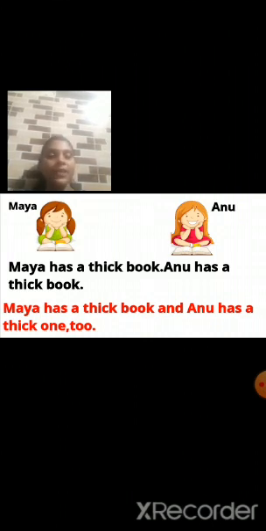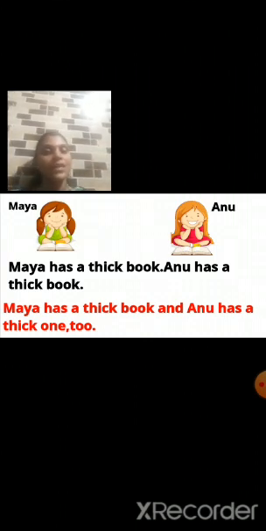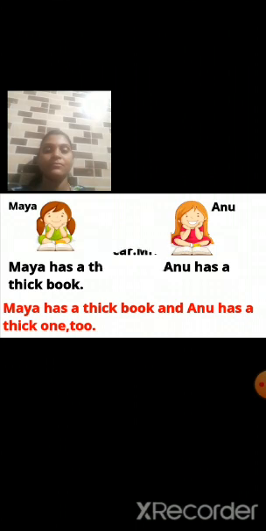Anu has a thick book. How will you join these sentences? Maya has a thick book and Anu has a thick one too. After "one", you have to give a comma. Now let's see another example.